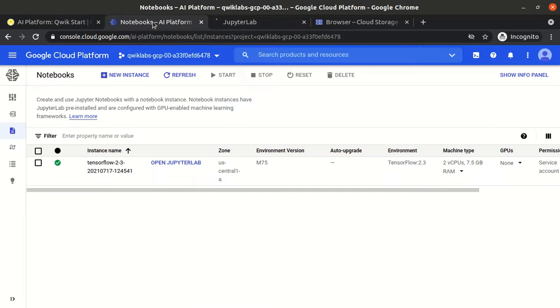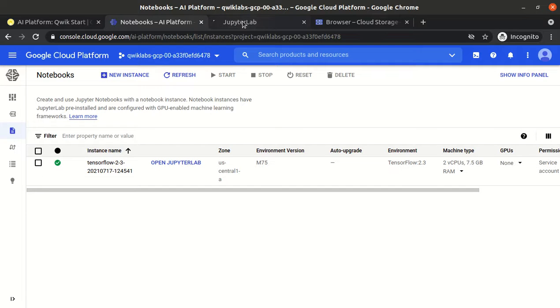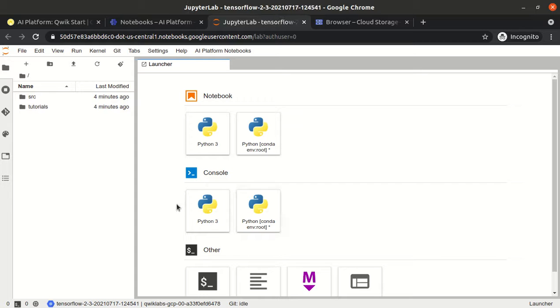It is taking some time, I'm not sure why. Okay, anyhow, let's wait. Yeah, now it is ready. Everything is the same, we are able to see everything.